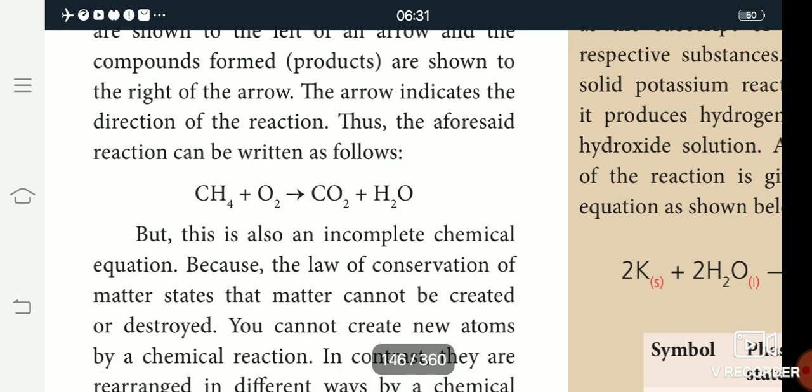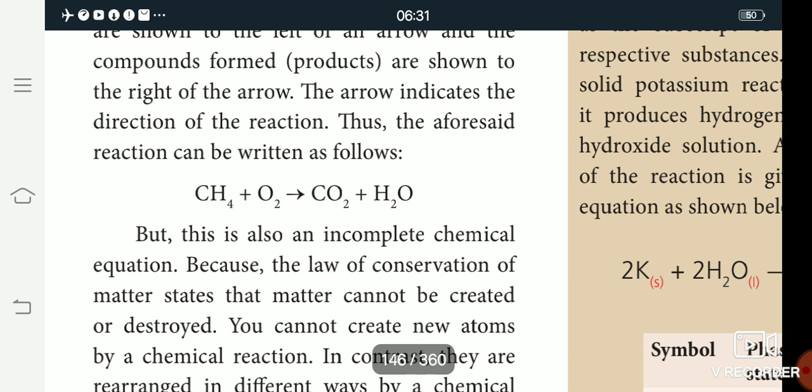In this reaction, the left hand side is the reactant and the right hand side is the product. On the left hand side the atoms are carbon, hydrogen and oxygen, and the same atoms are in the product on the right hand side: carbon, oxygen and hydrogen. So in this reaction no atom is created and no atom is destroyed.